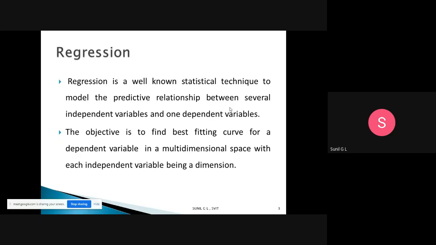The objective is to find the best fitting curve for a dependent variable in a multidimensional space, with each independent variable being a dimension.